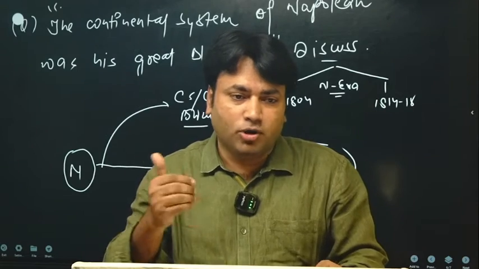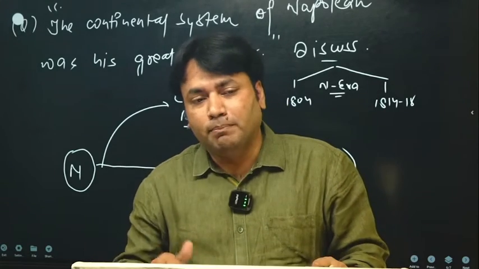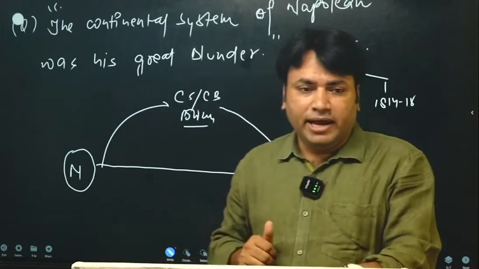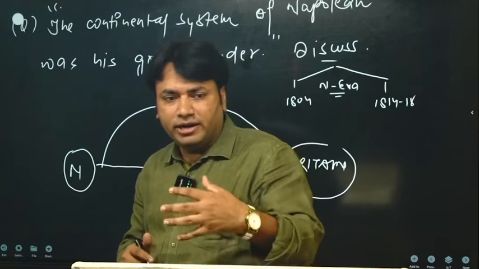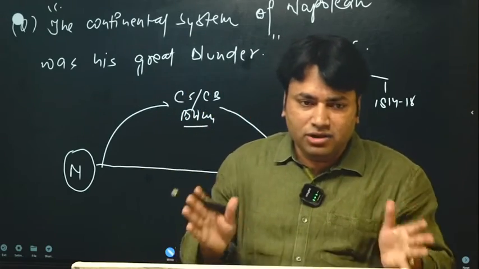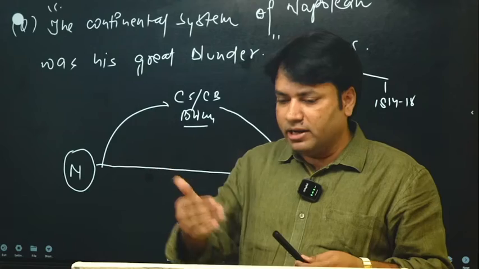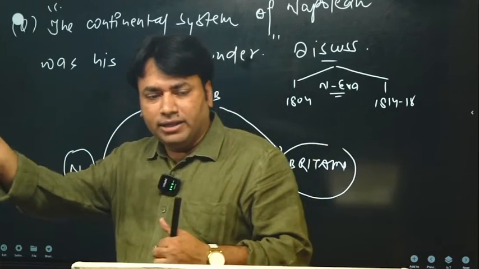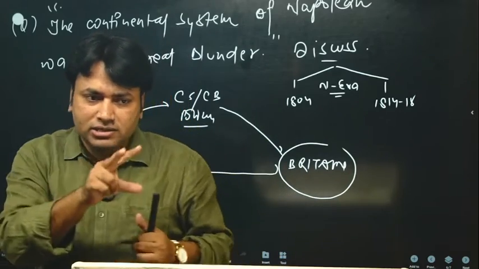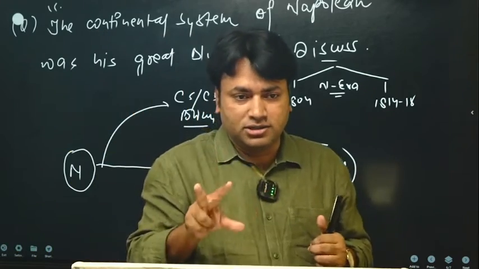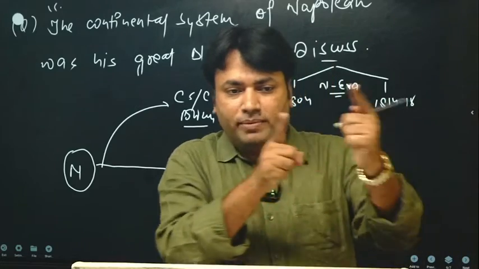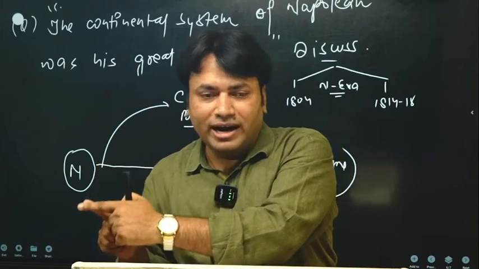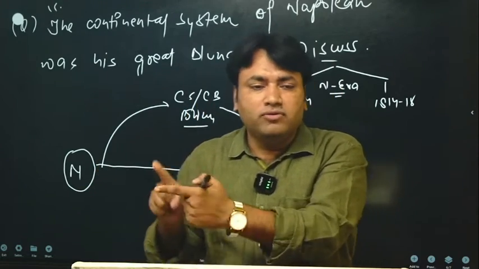Napoleon announced some orders popularly known as the Berlin Decree and the Milan Decree, in 1806 and 1807. Napoleon was basically dictating European affairs at that time. He announced that British ships would be banned from entering European ports. You can easily understand the intention behind this: you are attacking the economic backbone of Britain.